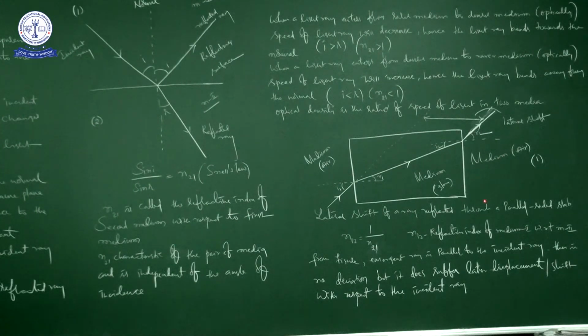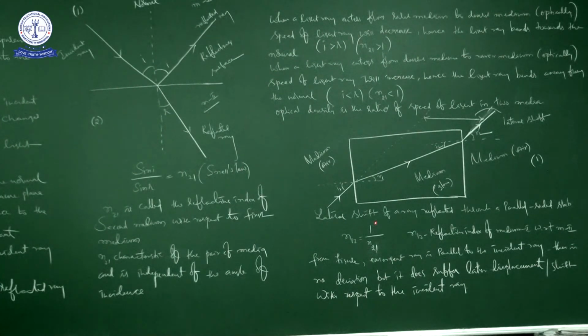This is the refraction through glass slab. Here also you can see lateral shift of a ray refracted through a parallel sided slab. Parallel sided slab, it is like a rectangle. These two are the parallel sides and these two also parallel sides, which is the lateral shift achieved by a glass slab arranged in the path of light because of refraction, right? So refraction is the second most important property of light. Already we discussed reflection and this is the refraction. Okay, right.